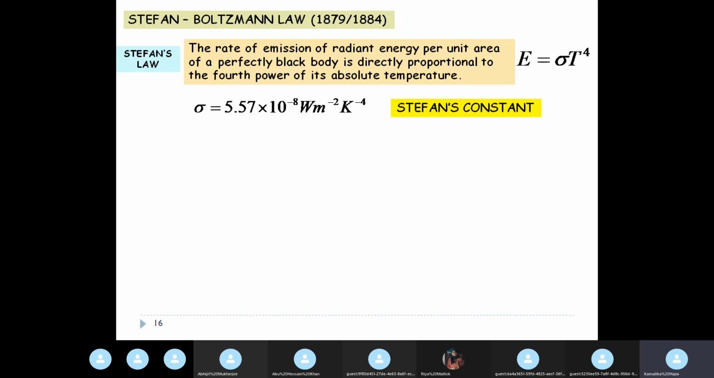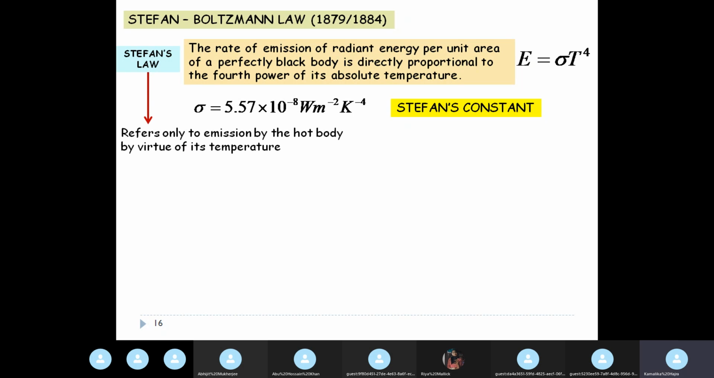It's a universal constant given by 5.67 into 10 to the power minus 8 watt per meter square per Kelvin to the power 4. And this value is known as Stefan's constant. In fact, I think some of you have done this experiment in the laboratory also. This is one of the easiest experiments in your practical syllabus, but a very important one because sigma, Stefan's constant, is one of the most important universal constants. Okay.